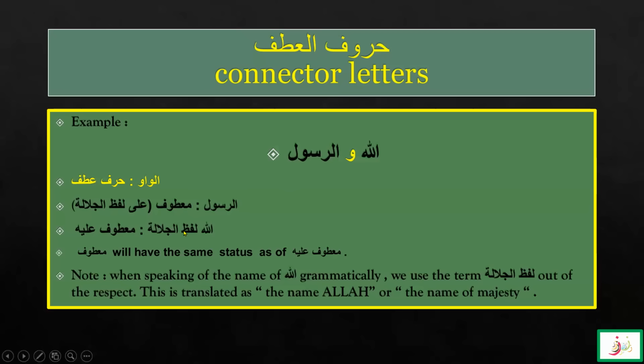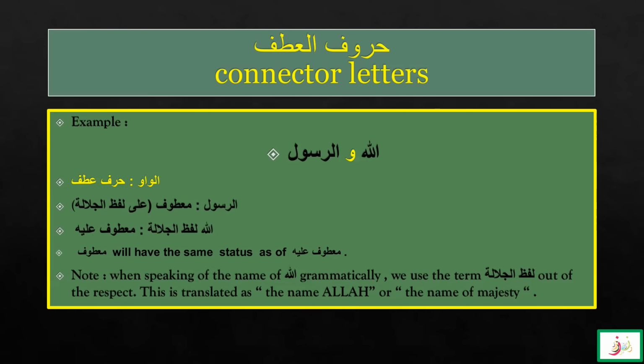So it is called matuf, and with which word is it connected? It is connected with Allah. So we'll say Allah, Lafzul Jalala, is a matuf alay, as I mentioned that the first part is called the matuf alay. Matuf will have the same status as matuf alay. Here, we know that the default status is always the rafa. So Allahu wa Rasulu, they both will have the same state of rafa.